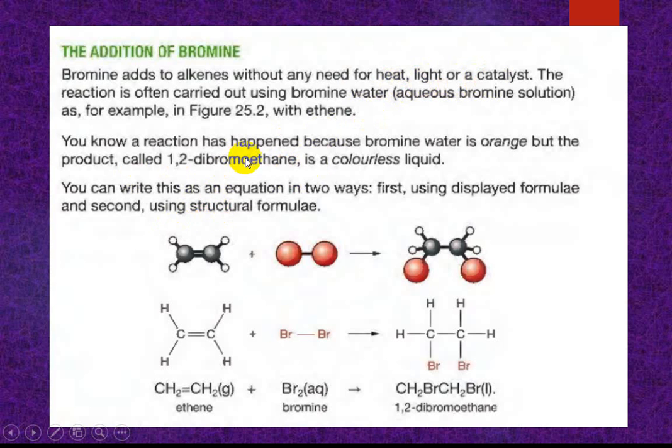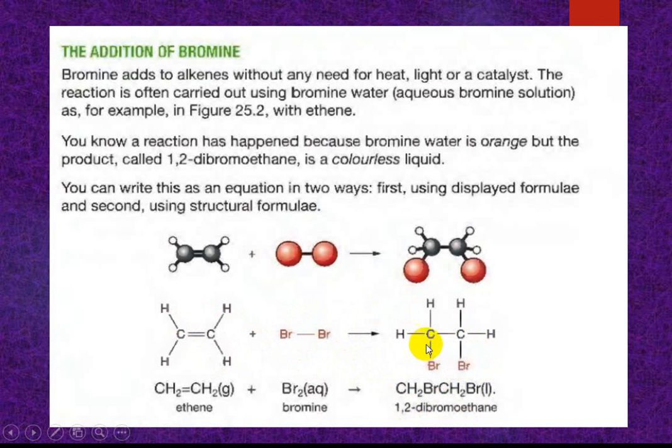We know the reaction has happened because bromine water is orange in color. When this reaction occurs, the bromine color becomes colorless. 1,2-dibromoethane forms by addition reaction, a colorless liquid.